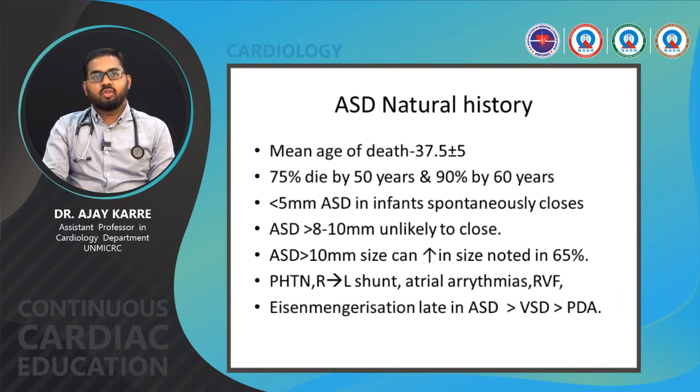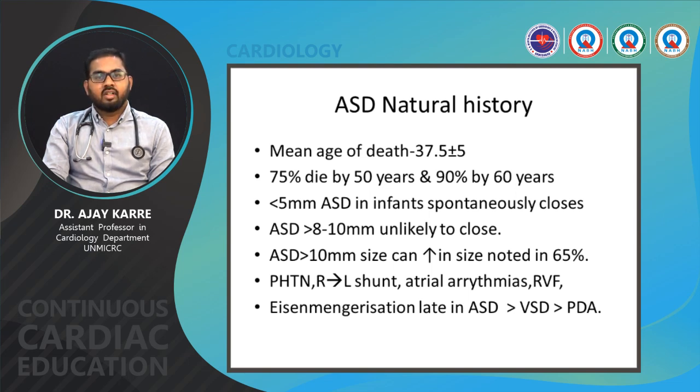The natural history of atrial septal defect. The mean age of death is approximately 37.5 plus or minus 5 years. 75% die by 50 years. 90% of patients with ASD die by 60 years. ASD less than 5 mm in infants spontaneously closes. ASD more than 8 to 10 mm is unlikely to close. ASD more than 10 mm in size can increase in size, noted in 65%.